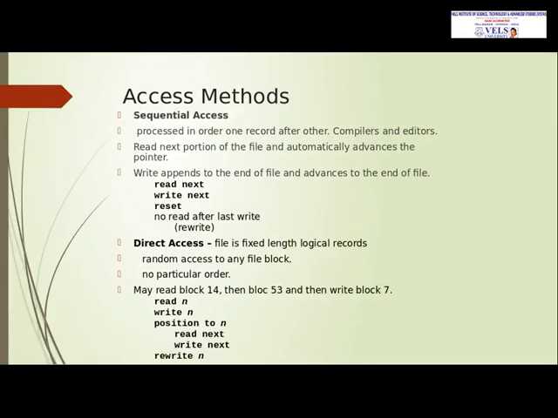Next I am going to tell about direct access. It has fixed length logical records, and the file is accessed by random access, and there is no particular order to access the files. Like we may read block 14, after that we can read block 4, and after that we can read block 53, like that. First we read n, write n, and after that the current position will be set to n, and read next, write next, and again we can rewrite n.